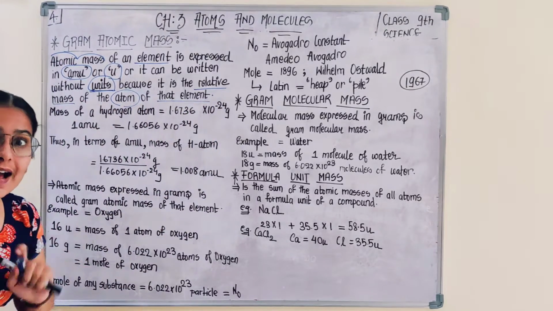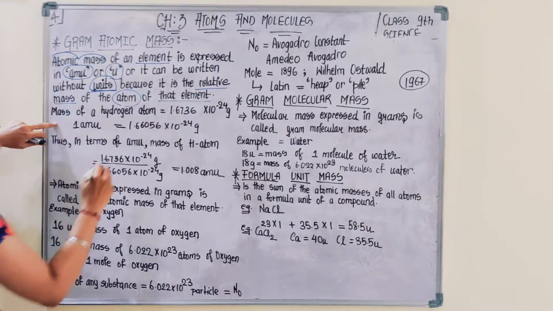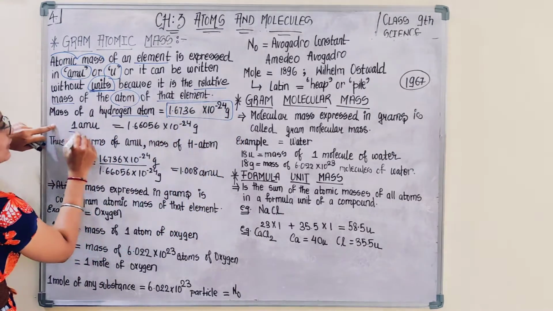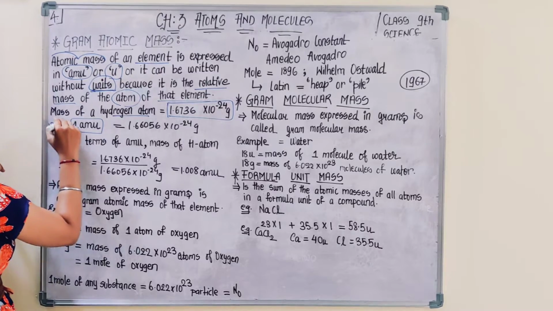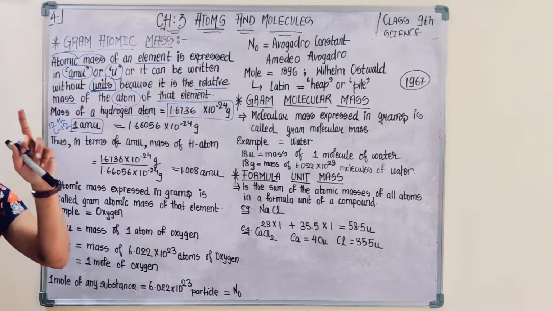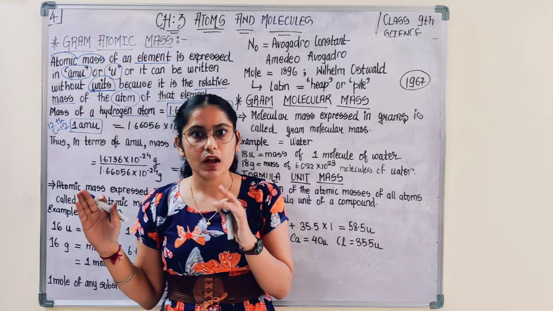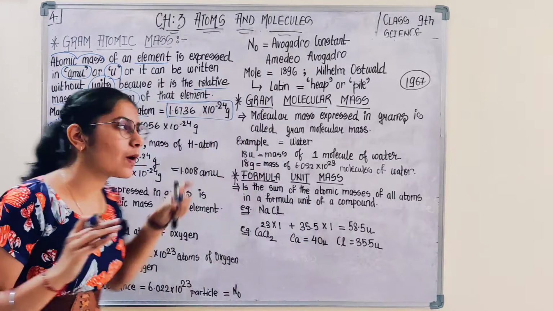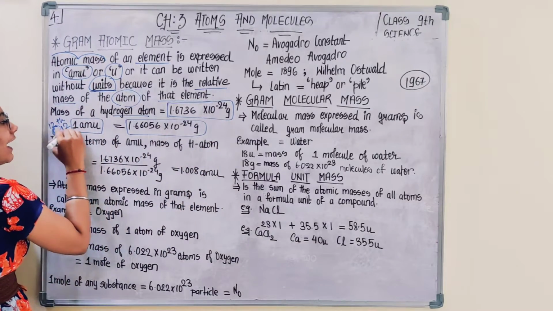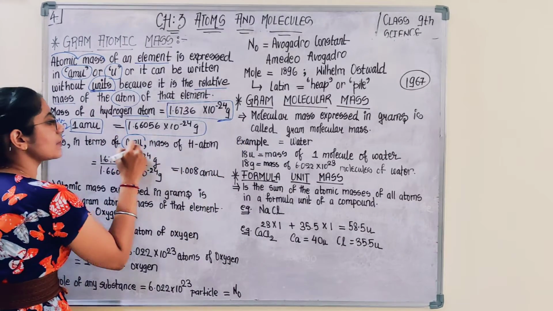Relative mass, we calculated atomic mass like this, if you recall. I have given the example of mass of hydrogen atom. You were given in grams. You were given 1 AMU. That was the 12th part of carbon-12 isotope. One part of 12 parts. 12 parts में कार्बन को डिवाइड किया, उसका एक पार्ट लिया. So the mass of that one part is this. Now using carbon and the mass of hydrogen, you calculated the mass of hydrogen in terms of AMU.